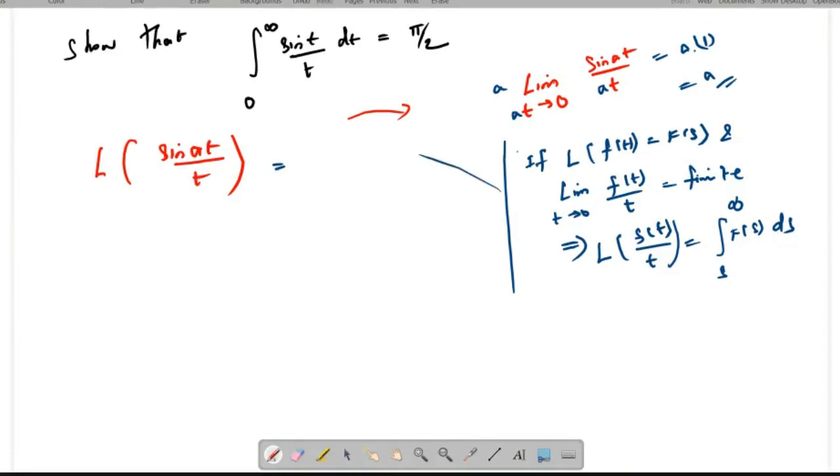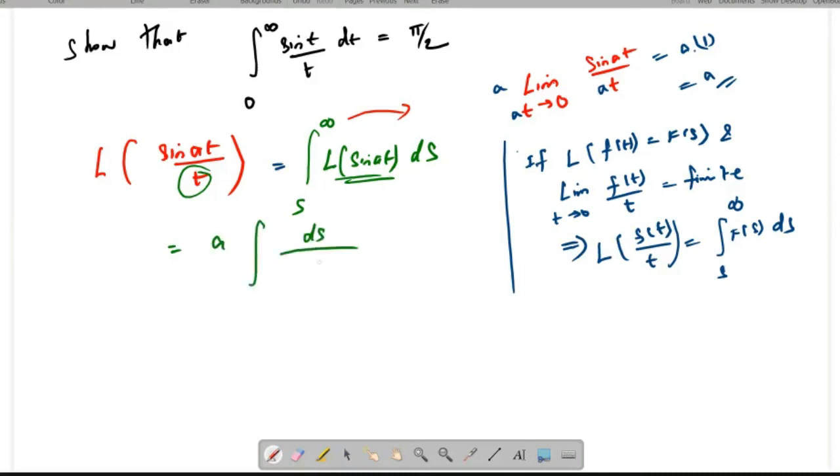So now I'm going to apply the same formula here. You may get the integral over s to infinity. Instead of t, I have used s to infinity. L of sin at ds, which is equal to, as you already know, the Laplace transform of sin at is a by s square plus a square, from s to infinity.